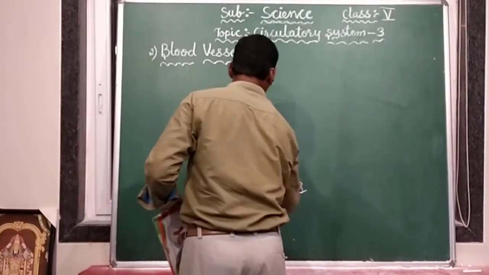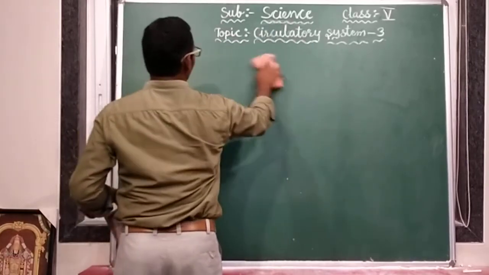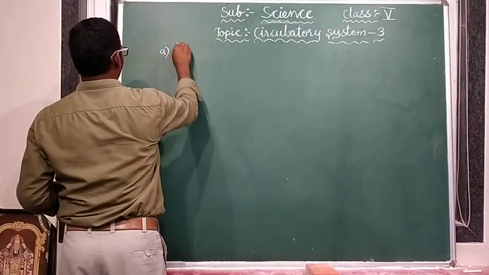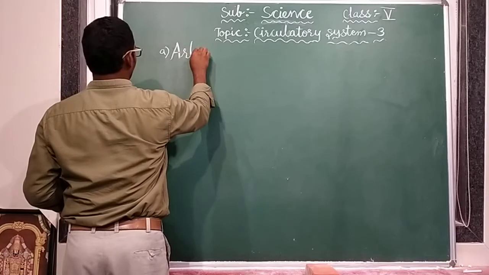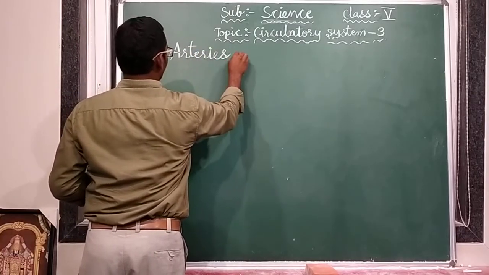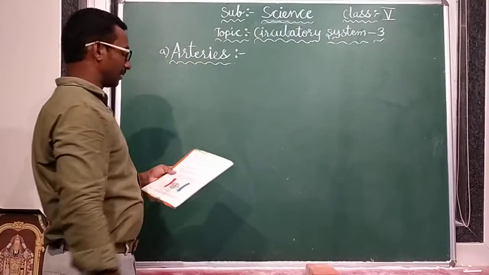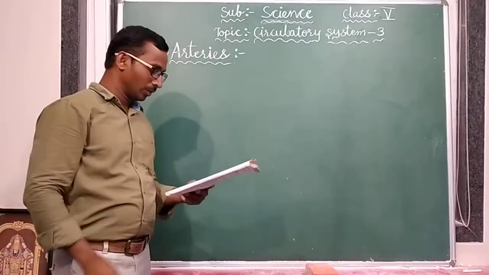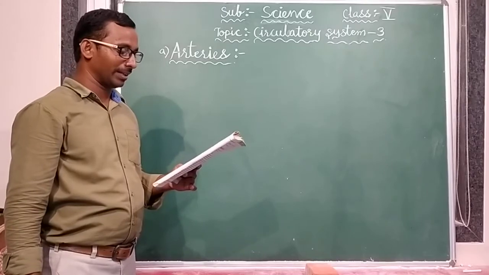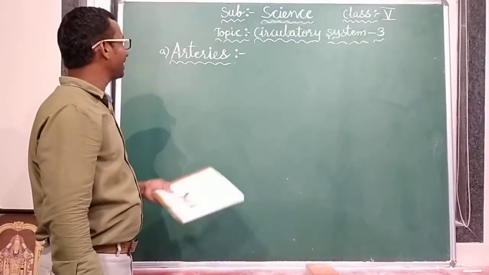Now we have to discuss about arteries. So in the blood vessels we are discussing about arteries, the first type. See all of you. Arteries are the blood vessels that carry oxygen-rich blood away from the heart. What is the work of arteries?